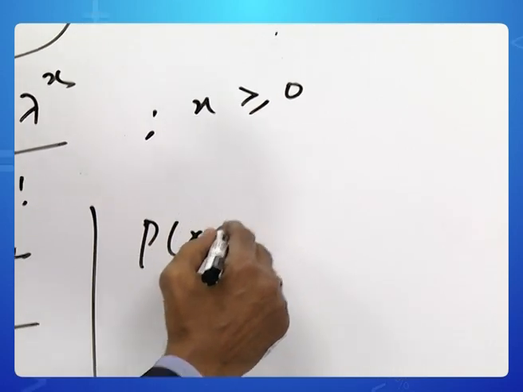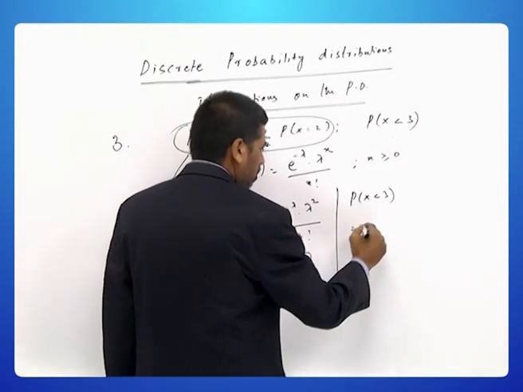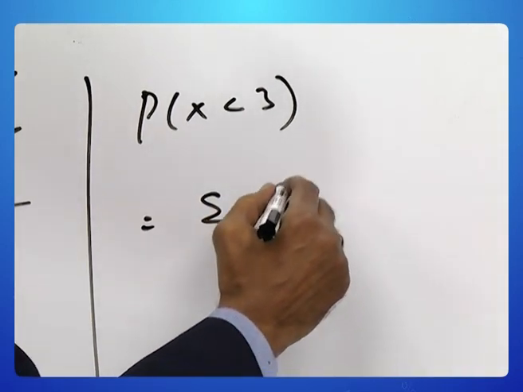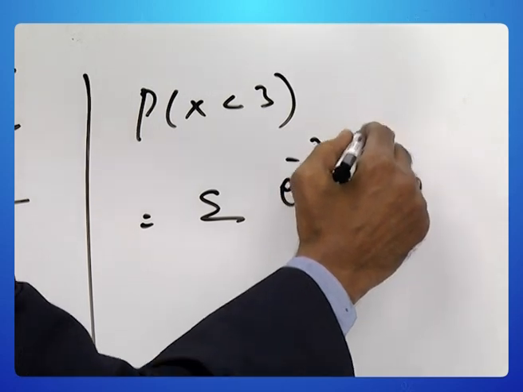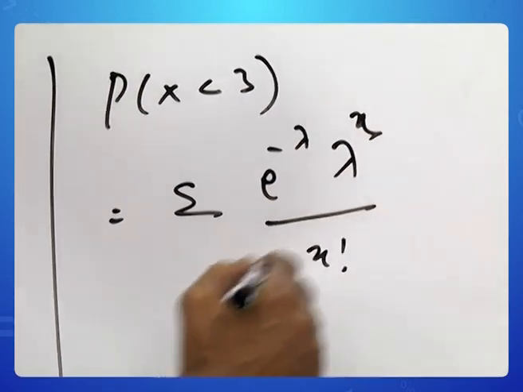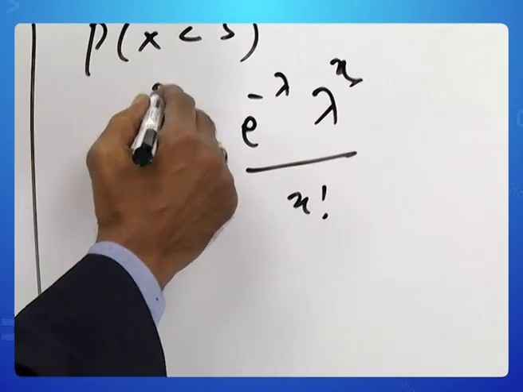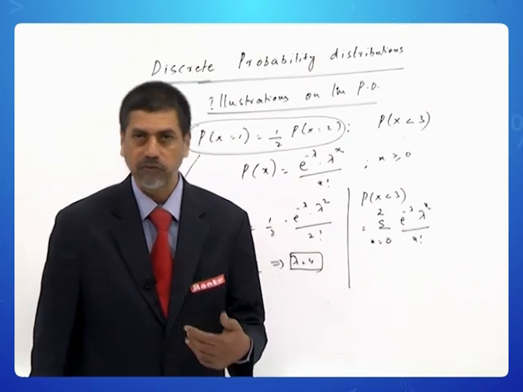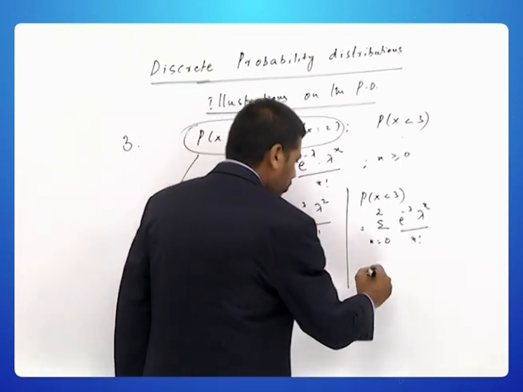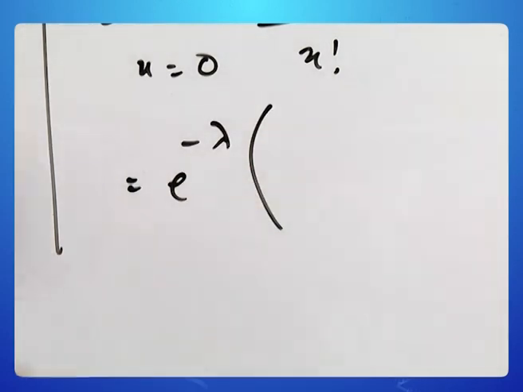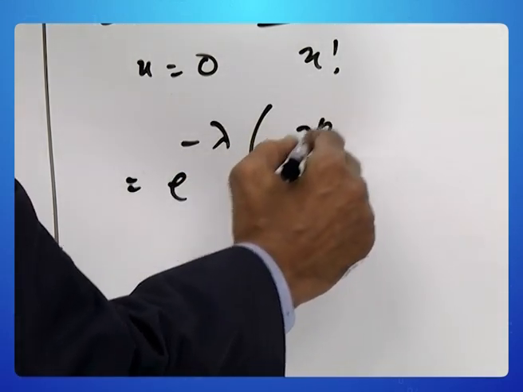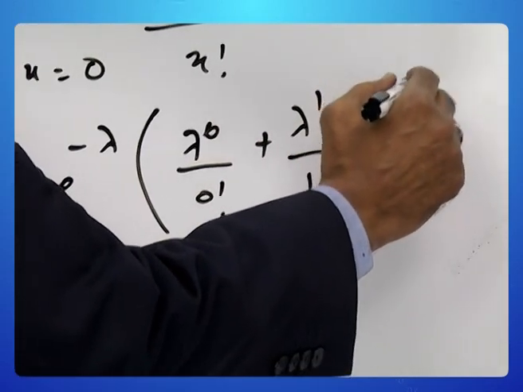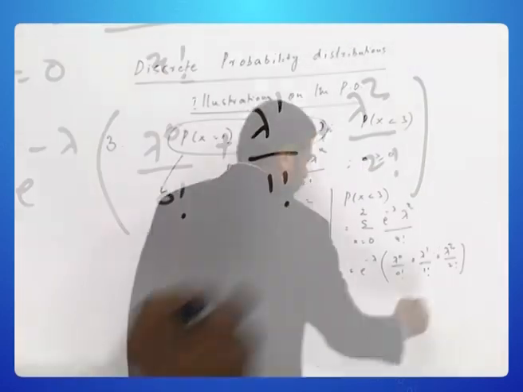So probability of x less than 3 is nothing but the summation of e power minus lambda, lambda power x by x factorial, x from 0 to 2, because the permitted discrete values less than 3 are 0, 1, 2. Taking e power minus lambda common, we have lambda power 0 by 0 factorial plus lambda power 1 by 1 factorial plus lambda square by 2 factorial.